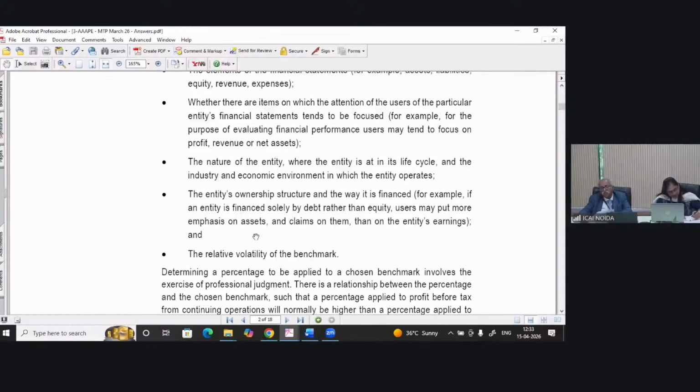So they focus on profit, they focus on growth of revenue, they focus on whether assets have increased, what is the level of its net assets.